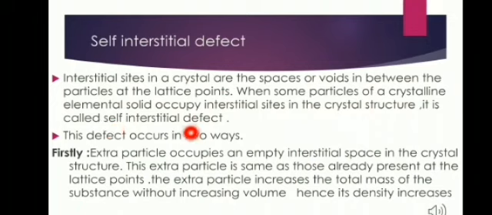As you can see in the figure, there may be two types of interstitial defect. In the first type, you can see an extra particle occupies an empty interstitial space in the crystal structure. This extra particle is the same as those already present in the lattice point.